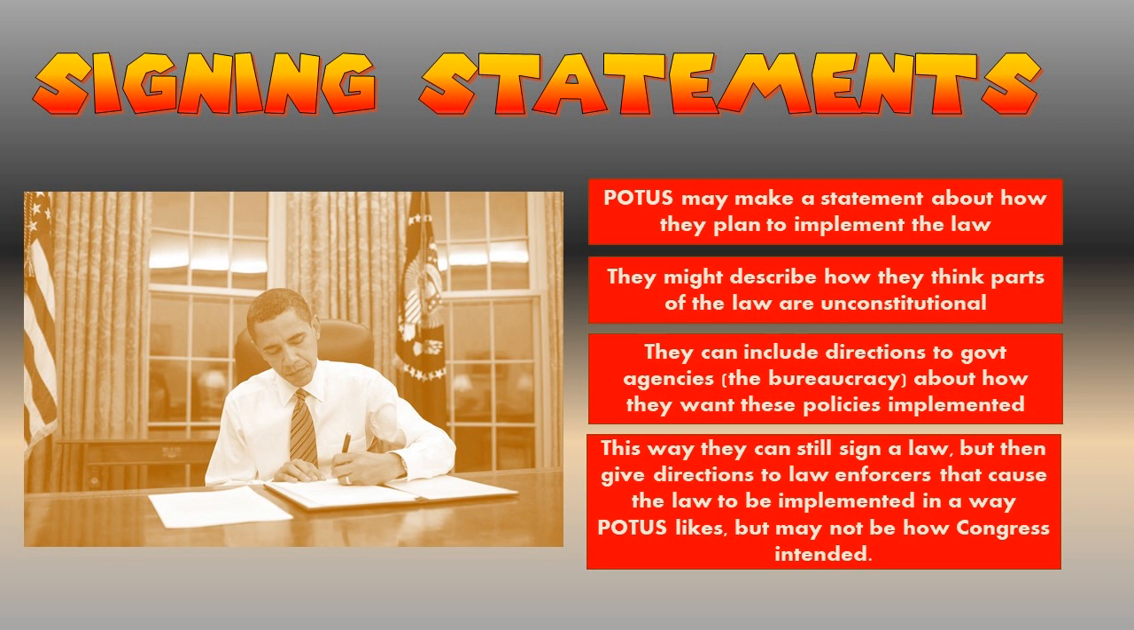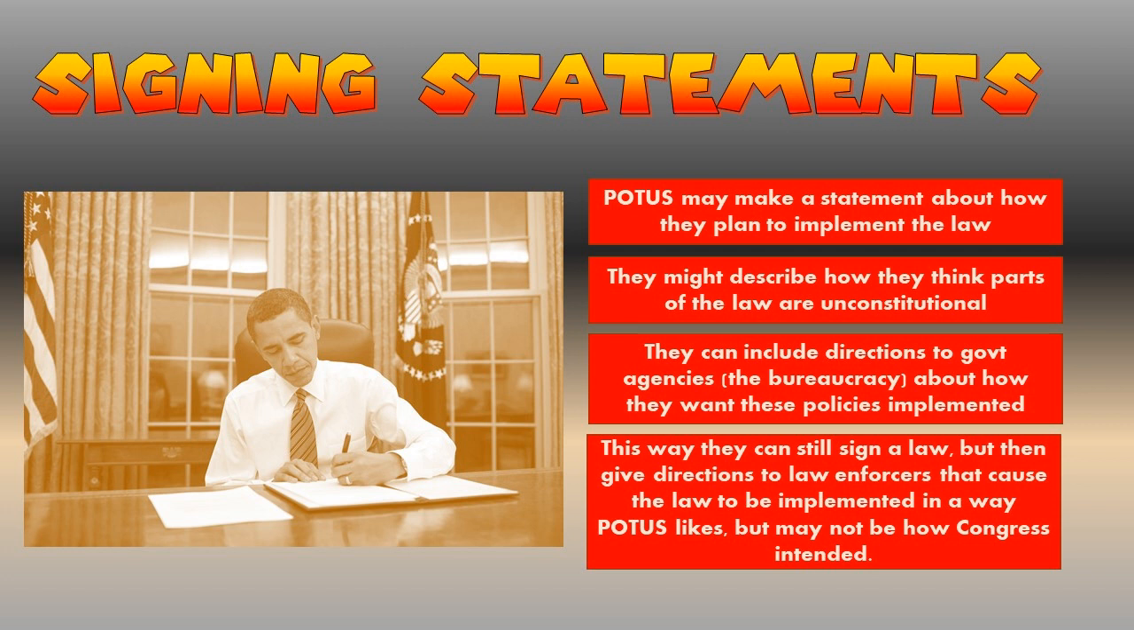So the president will say, here's the law I am signing today, and I have these thoughts about the law, and so I want my agencies to carry out the law in this way. They might describe how they think that some parts of these laws are unconstitutional. So they might say, like, here's a law that Congress passed today, but I disagree with this detail of the law because it goes against this part of the Constitution in terms of how I feel about the Constitution. So they're including their interpretation. They might say this part of the law is bad, and therefore I'm not going to put this part of the law into effect. They may include directions for their government agencies about how they want these policies implemented.